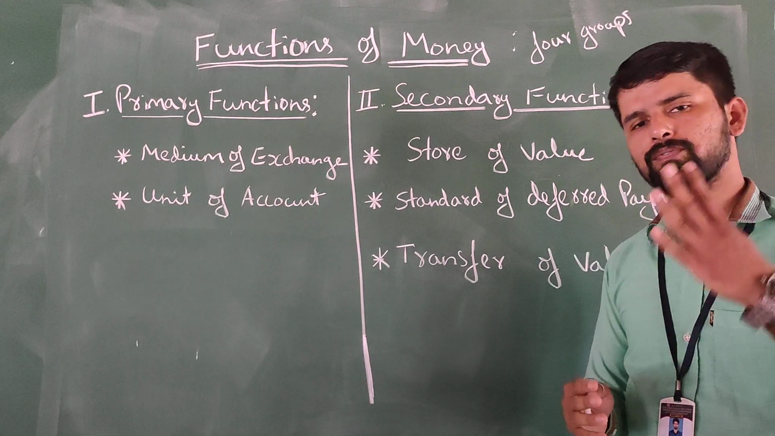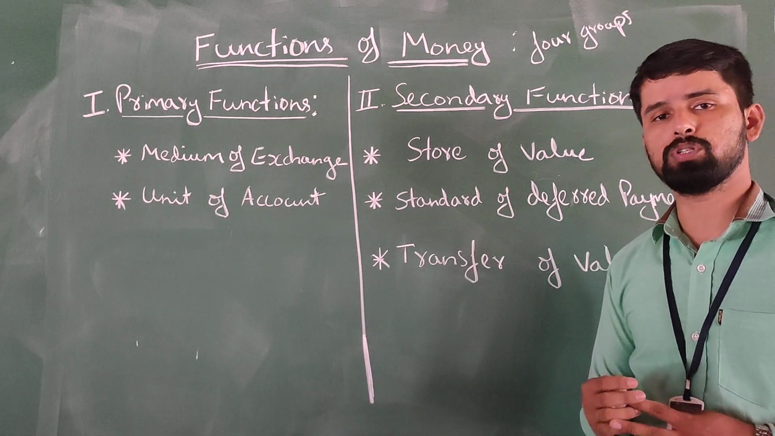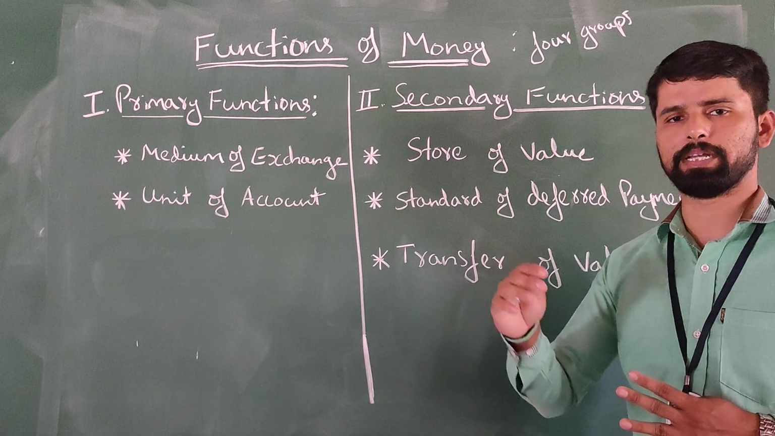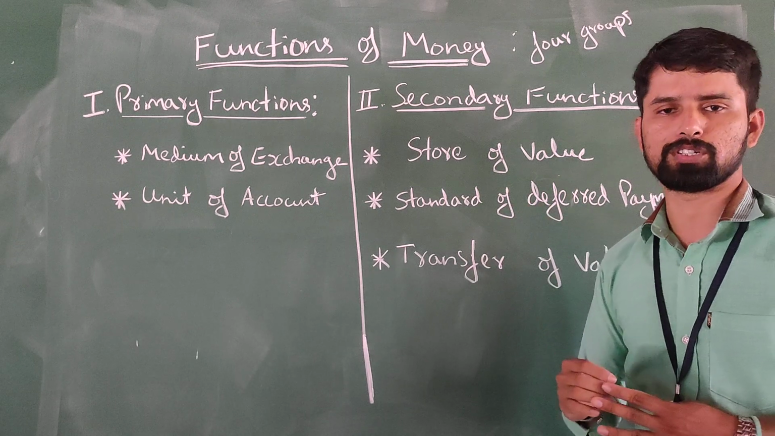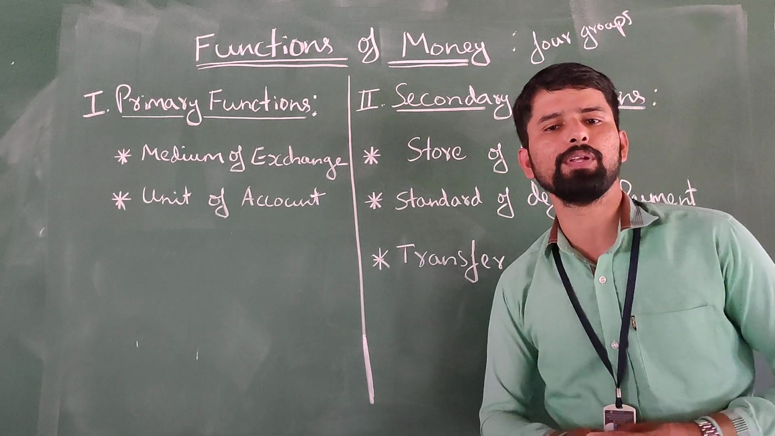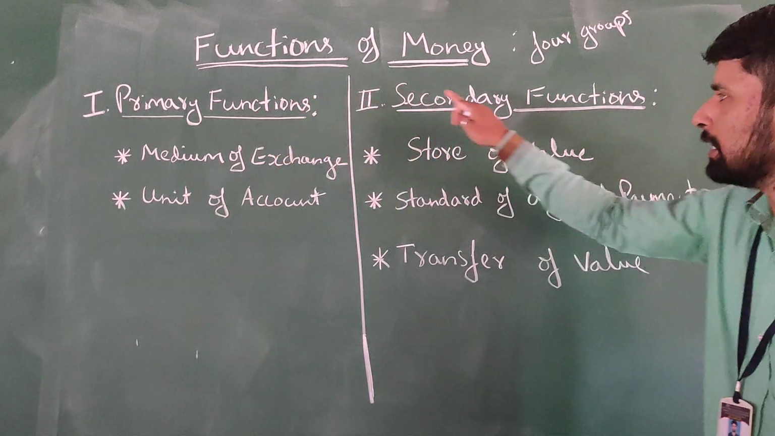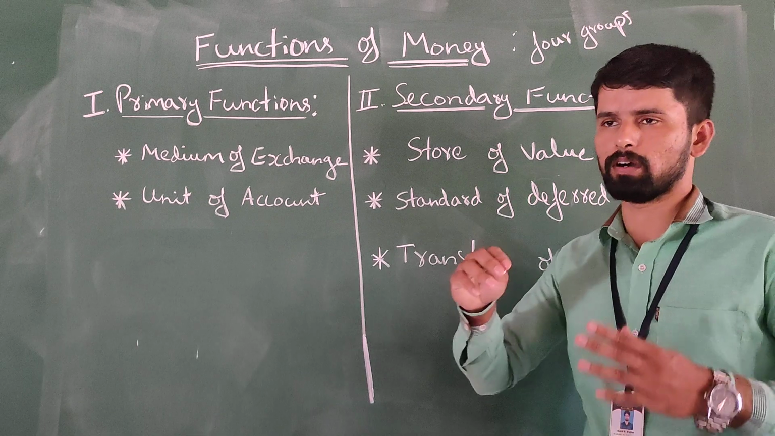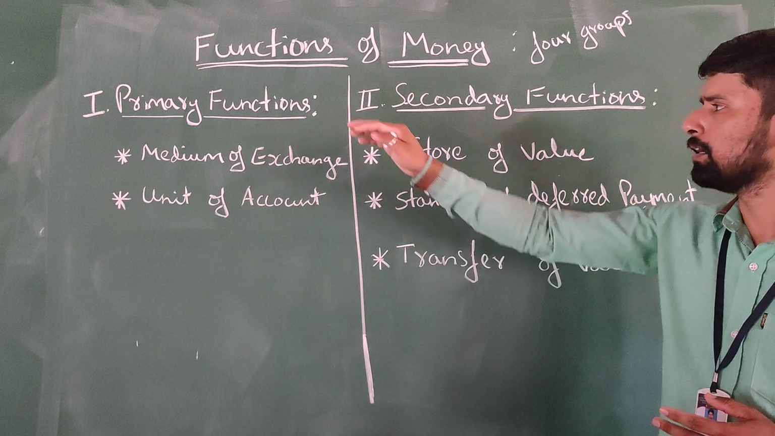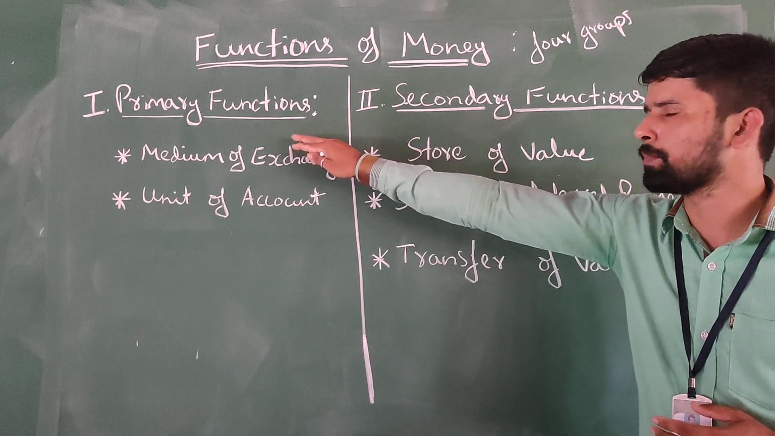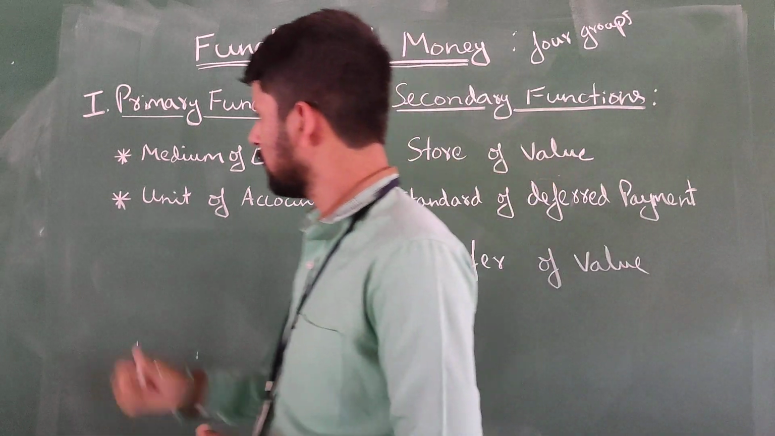There are four groups in the functions of money that explain the use of money in its primary role, secondary role, contingent and other functions. In this particular video, we discuss the first two groups, the primary functions and secondary functions of money. The contingent and other functions will be discussed in the next video, okay? So, come to the first point.